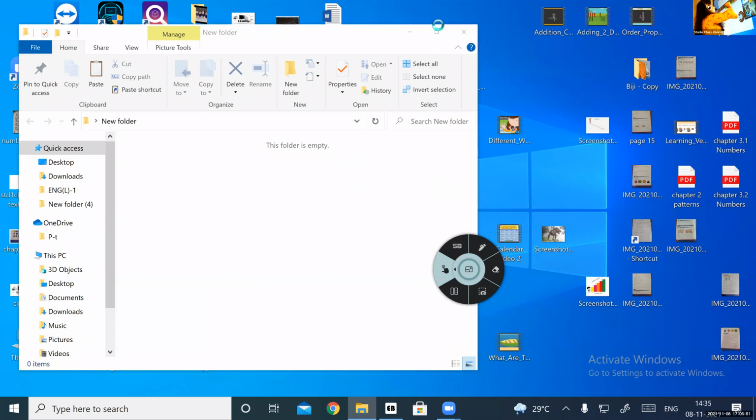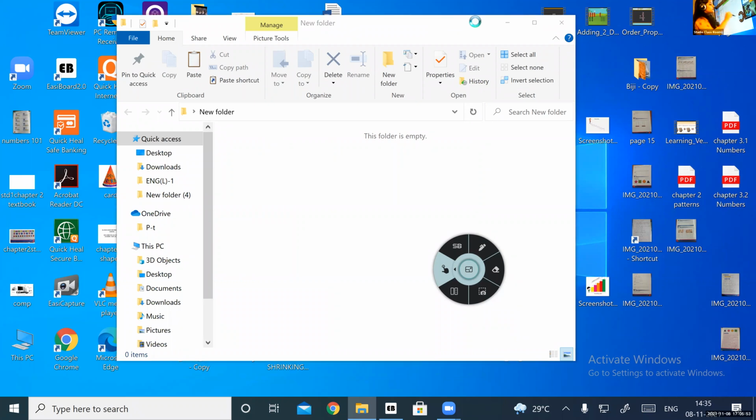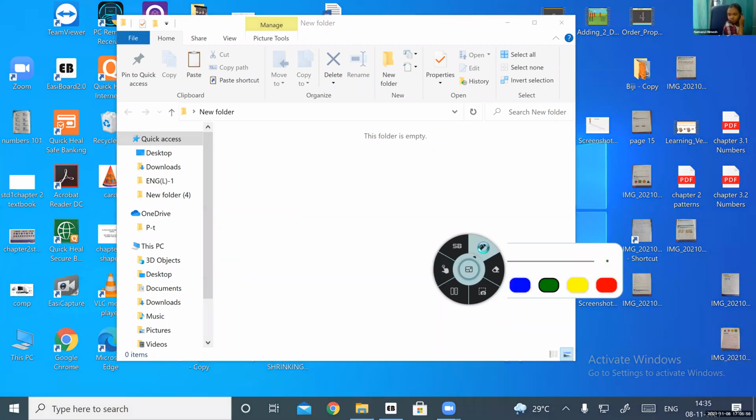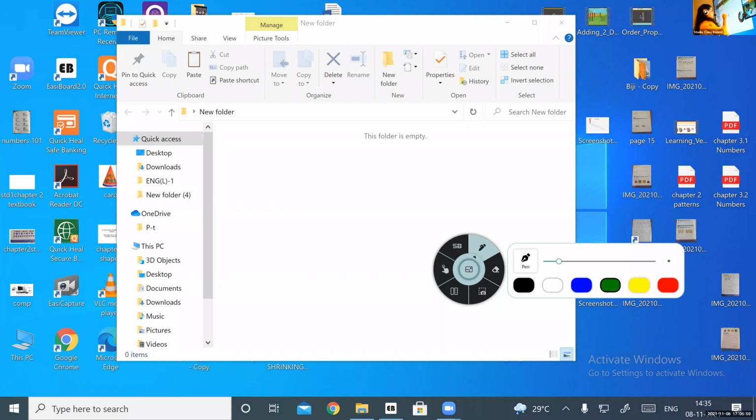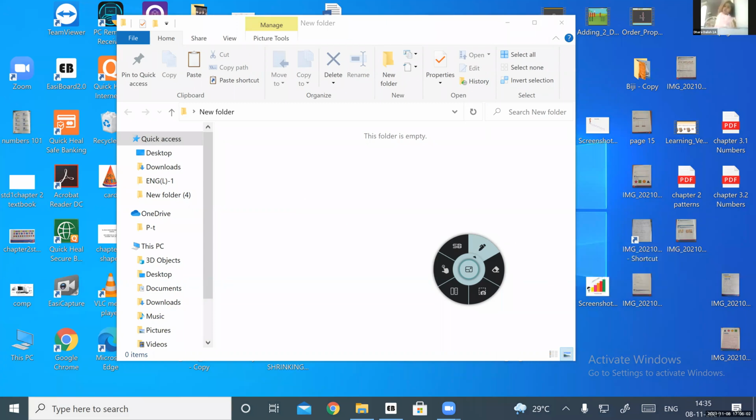There is a name given for this white box. You know that? No, it's called a window. It's called a window. This white box that pops up when you open an icon or when you open a program. That's called a window. Is that clear? Yes. Window.